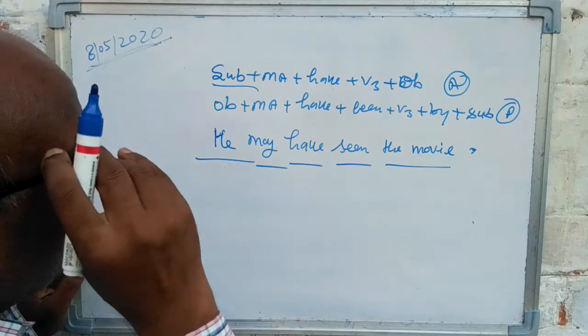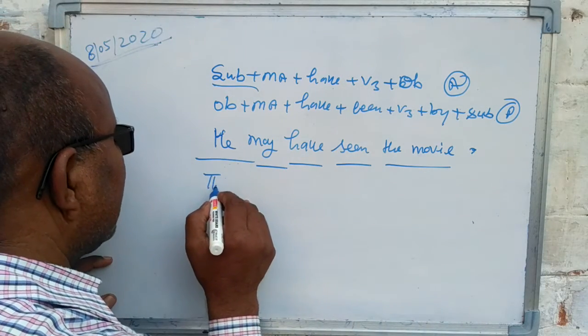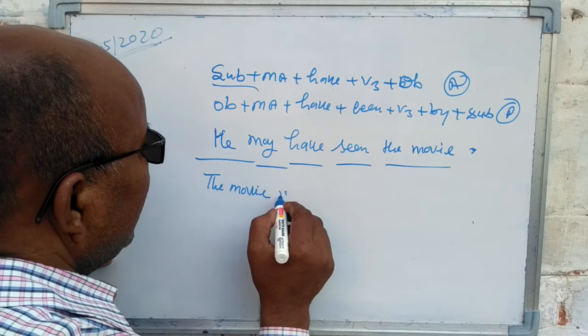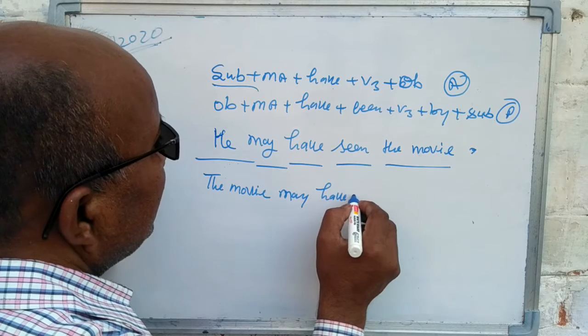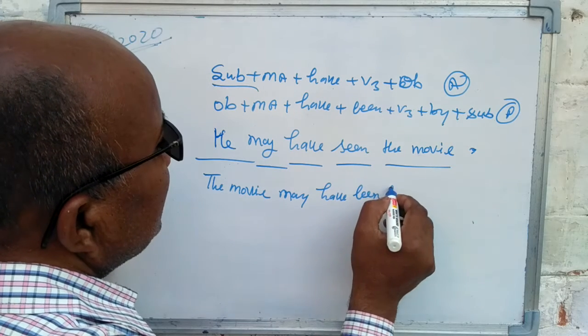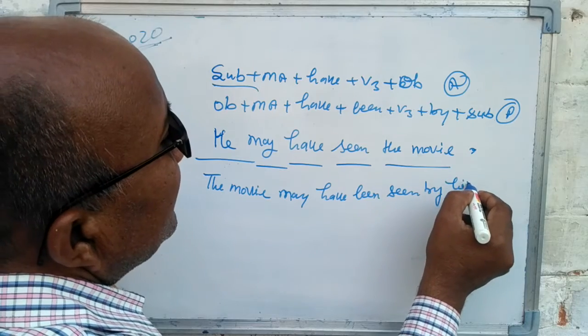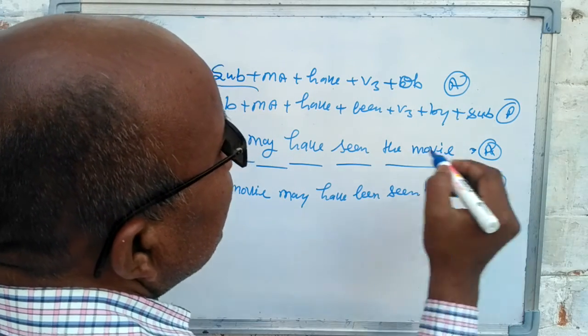If you have to change this into passive voice, then movie will be the object of the sentence. The movie may have been seen by him. This sentence is in active and this I changed into passive.